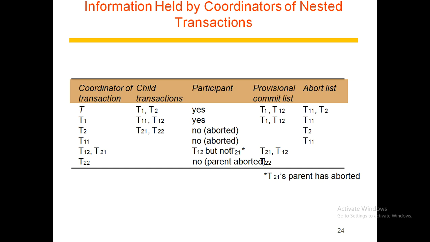Now, whatever we have discussed previously is summarized in this table, wherein it shows the coordinator of each of the transactions, the child transactions, which participants are going to have the provisional commit list, and which participants are going to have an abort list.